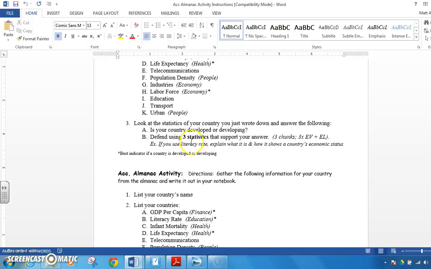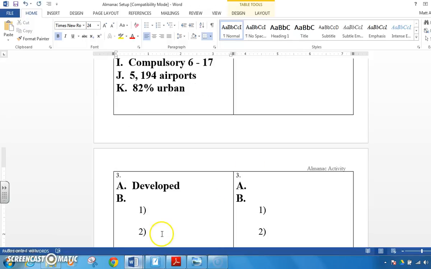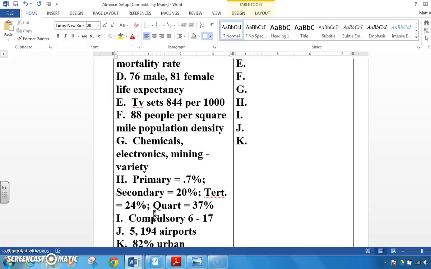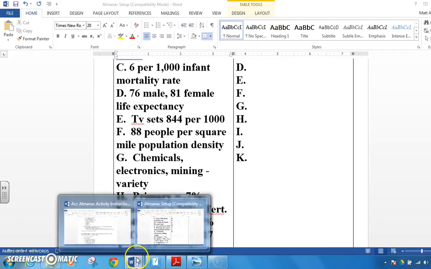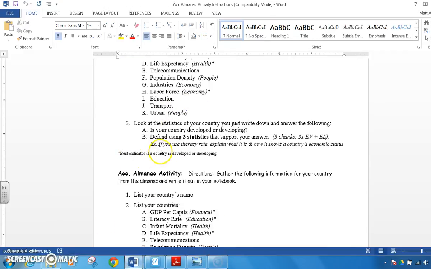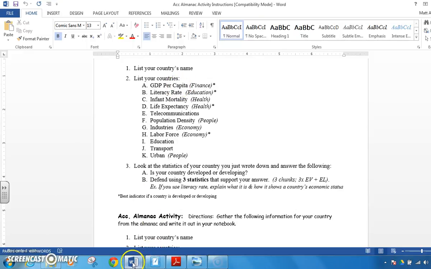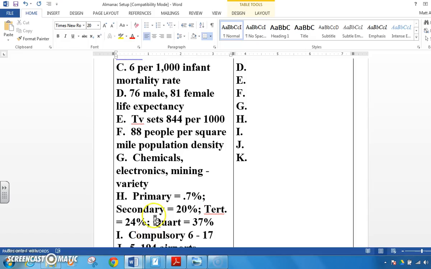Now, how am I going to defend this? Using 3 statistics that support your answer, meaning 3 chunks, 3 pieces of evidence, 3 pieces of elaboration. What I'm going to do now is pick out 3 statistics that I feel point to developed status, and I'm going to use my chunks. So I'm going to have to give evidence and an elaboration, and we're going to have to give 3 of these. Let's start with an obvious one. Let's use literacy rate, since that is definitely one of my best indicators. And with literacy rate, I'm going to write this.